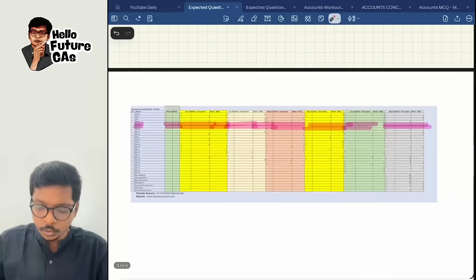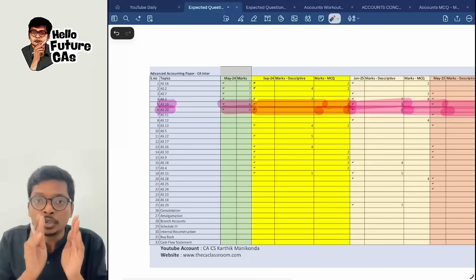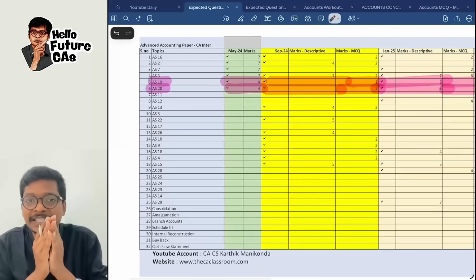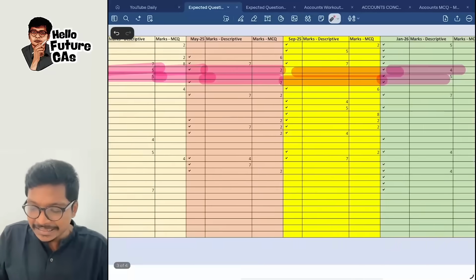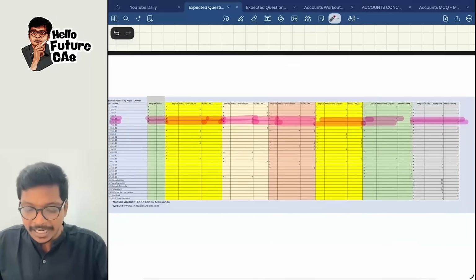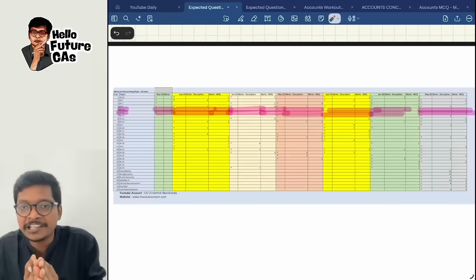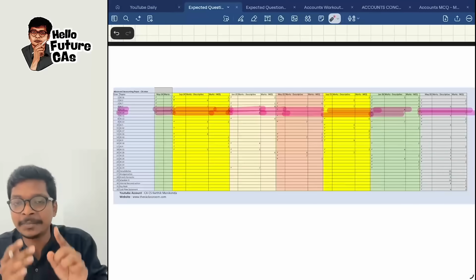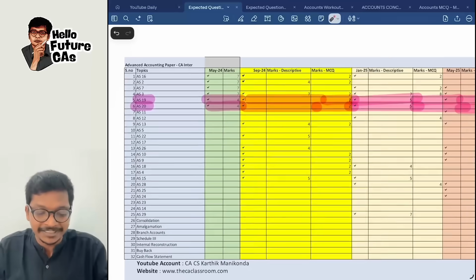What I actually do is, I have analyzed and mapped every single topic in your Advanced Accounting syllabus right from May 24 till the latest attempt of May 26, and I try to analyze patterns like a stock market, and these patterns have been working every single time. Let me show you one for your upcoming September 26 exams.